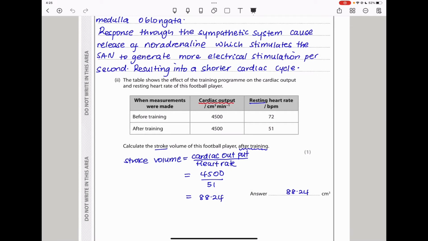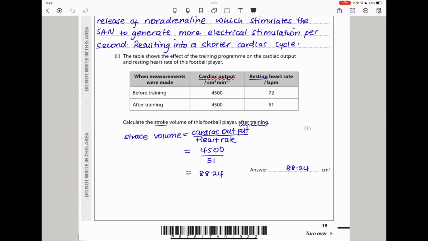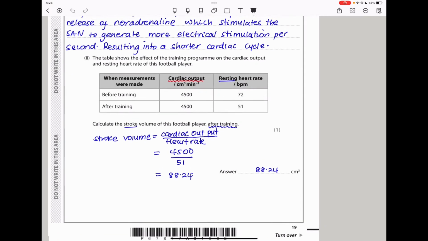The question asks us to calculate the stroke volume of this football player after training. You need to remember the formula: stroke volume is equal to cardiac output divided by the heart rate. So we are just going to feed the values from the table. This is the cardiac output and that is the heart rate. And when we divide, we get 88.24 centimeters cubed. That should be the stroke volume we are required to find.